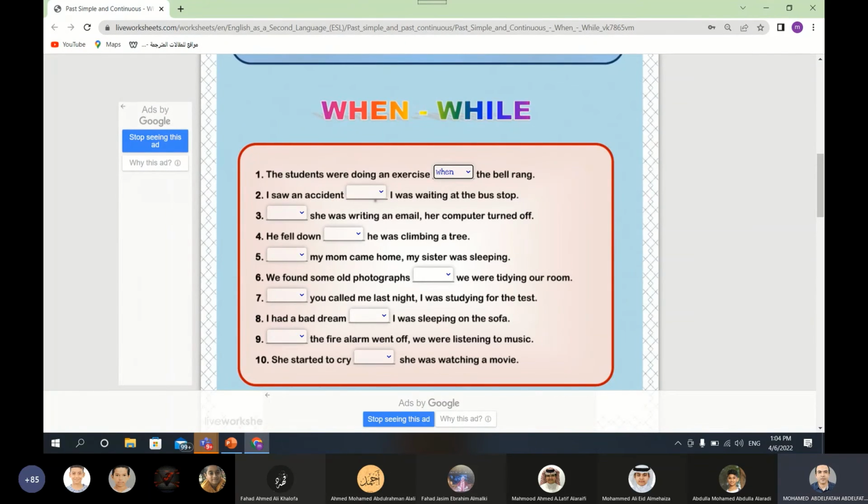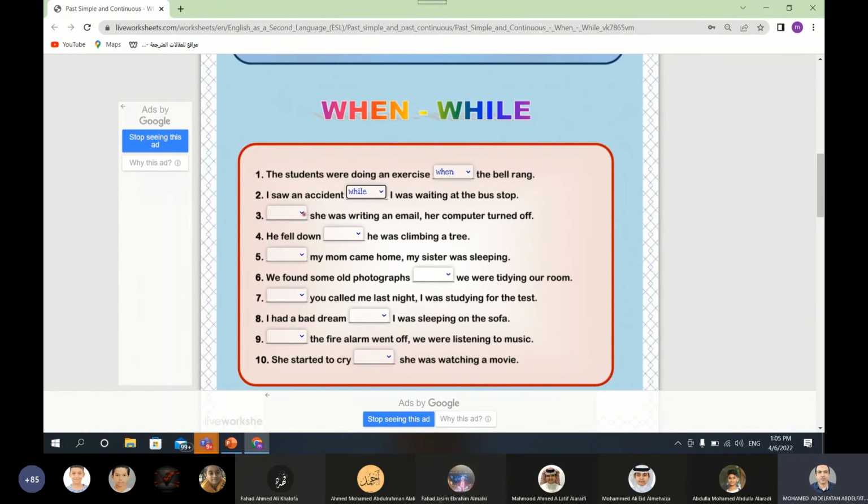When or while I was waiting at the bus stop? While. Why while? Because here we use while with the continuous tense. I saw an accident while I was waiting at the bus stop.